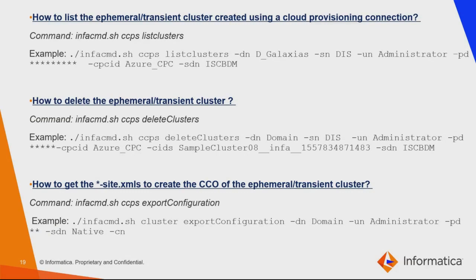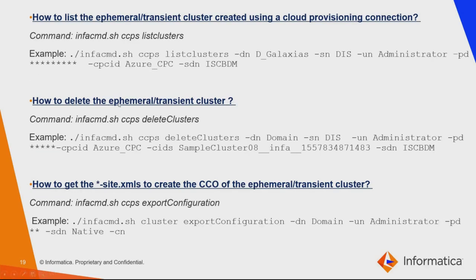If you would like to know more about the infacmd commands, then you can refer to the Informatica 10.4 DEI user guide. The command to list all the clusters is ccps listClusters, followed by the domain name, the username and password, and you have to specify the CPCID. CPCID is the cloud provisioning connection name which you have created to run any ephemeral cluster.